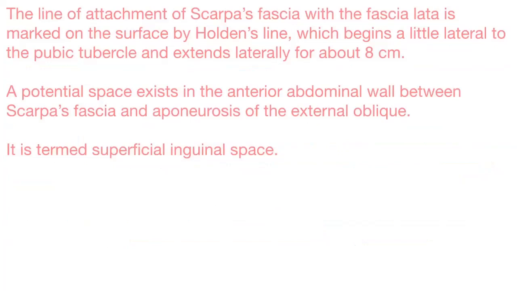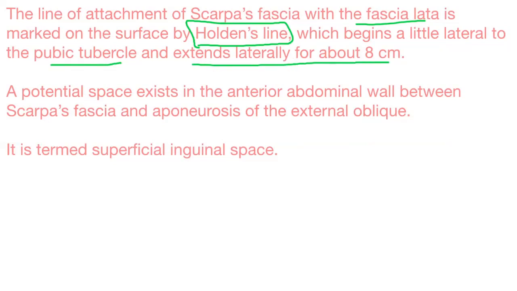The line of attachment of Scarpa's fascia with the fascia lata, remember this, is marked on the surface by Holden's line, which begins a little lateral to the pubic tubercle and extends laterally for about 8 centimeters, right? From the pubic tubercle up to 8 centimeters. Okay, fascia lata and Scarpa's fascia.